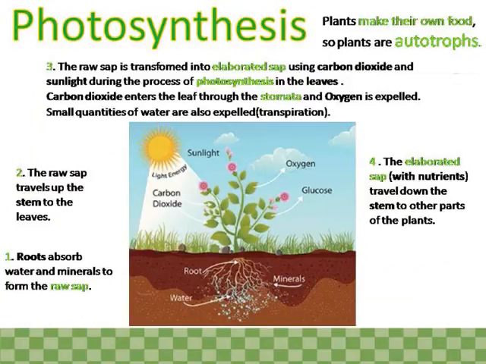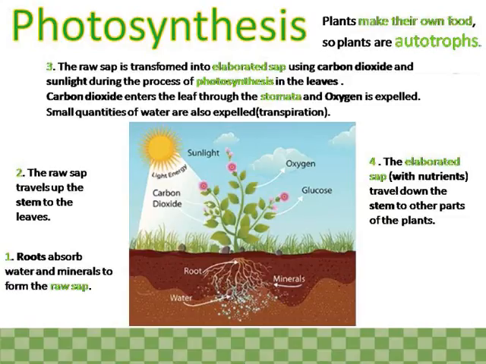Photosynthesis. Plants make their own food, so plants are autotrophs. 1. Roots absorb water and minerals to form the raw sap. 2. The raw sap travels up the stem to the leaves. 3. The raw sap is transformed into elaborated sap using carbon dioxide and sunlight during the process of photosynthesis in the leaves.